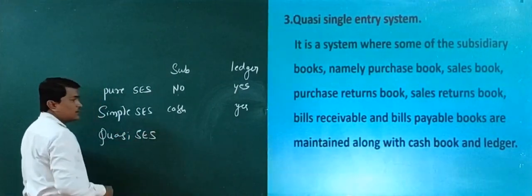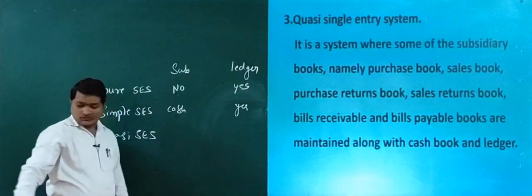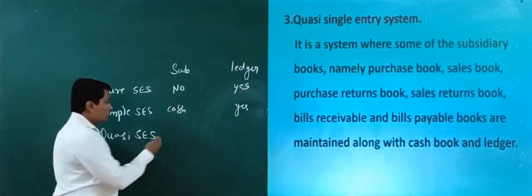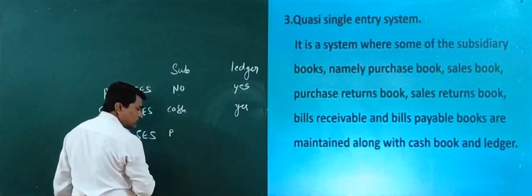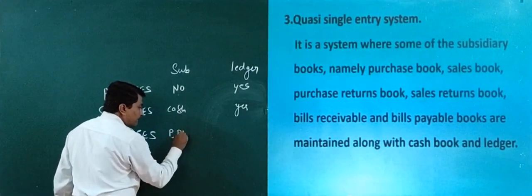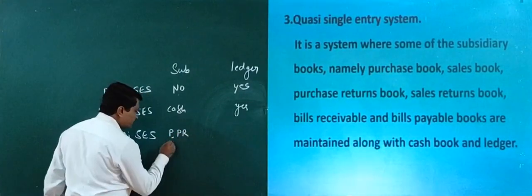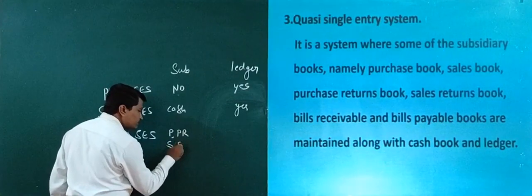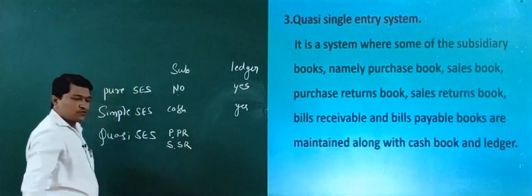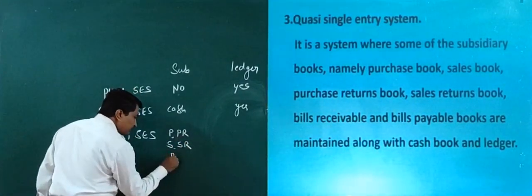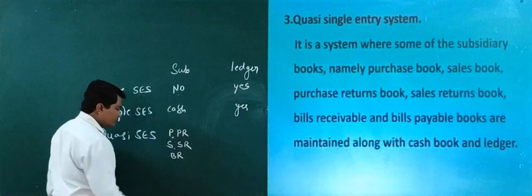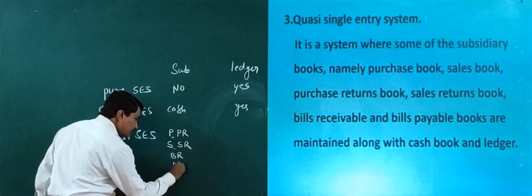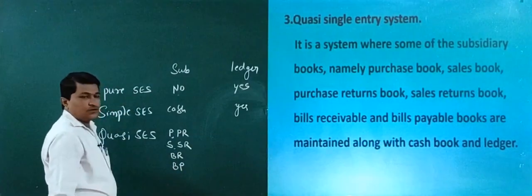So here what happens? Subsidiary books, namely purchase book, purchase return book, sales book, sales return book, next bills receivable book, bills payable books, right?